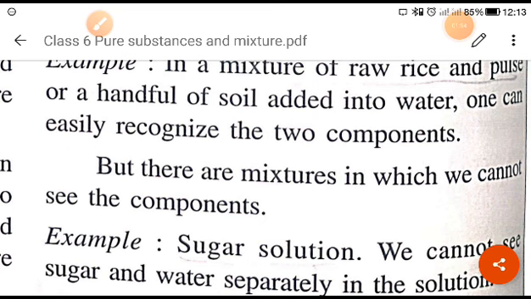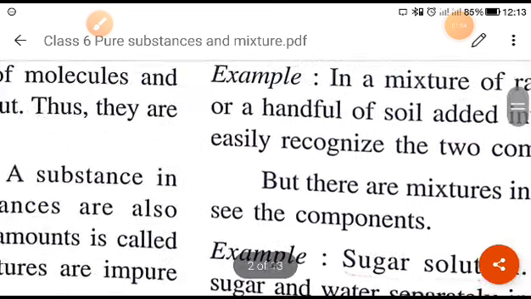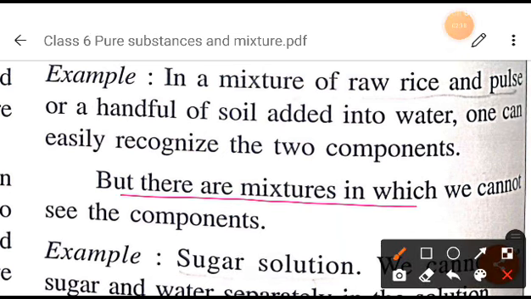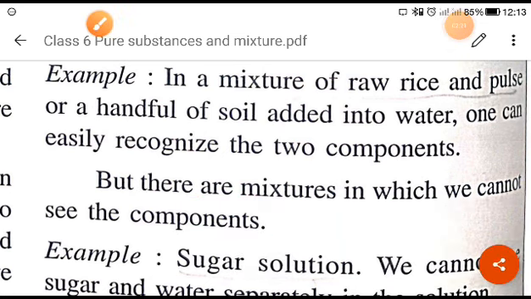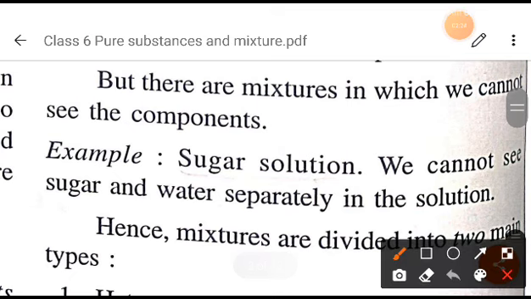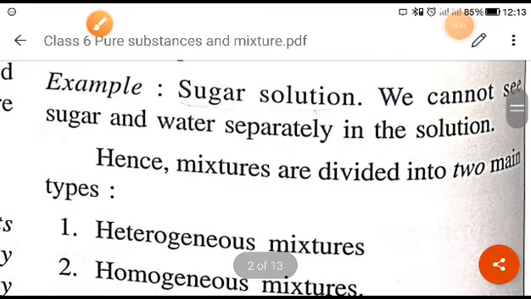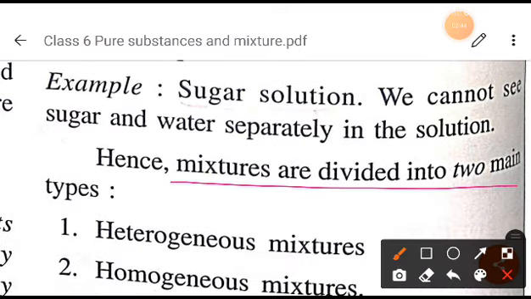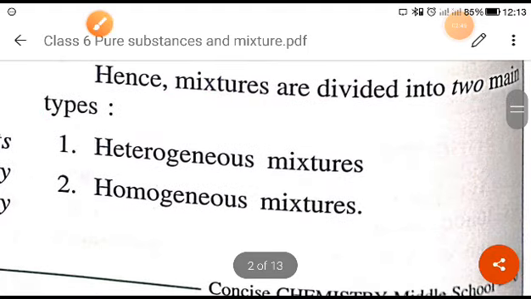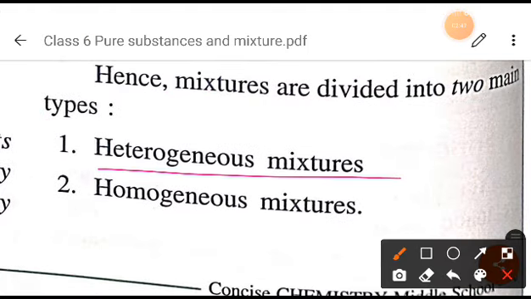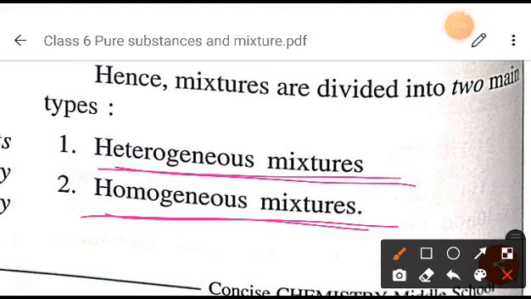So we cannot see the components, but there are mixtures like this. One example given here is the sugar solution. When we cannot see the sugar and water separately in a solution, it appears mixed. We cannot say that in this place sugar is there and in that place water is there. So according to this, mixtures have been divided into two main types: homogeneous mixture and heterogeneous mixture.